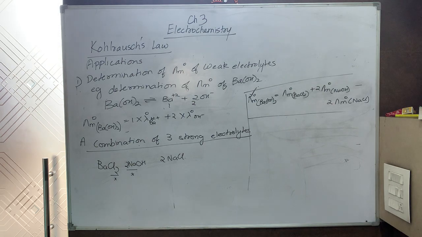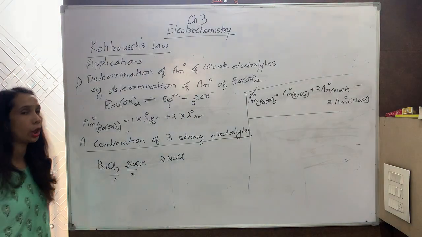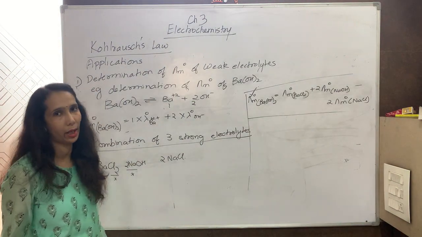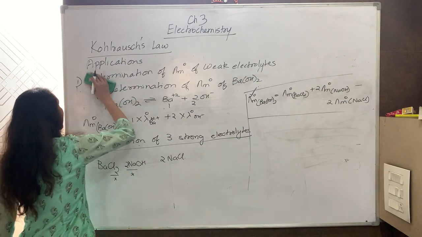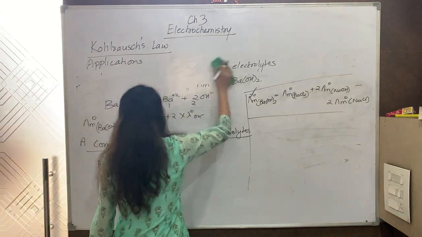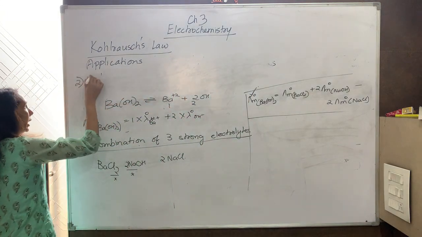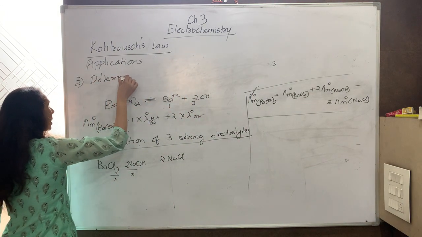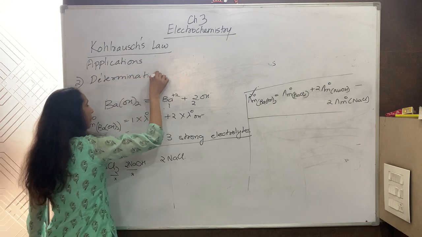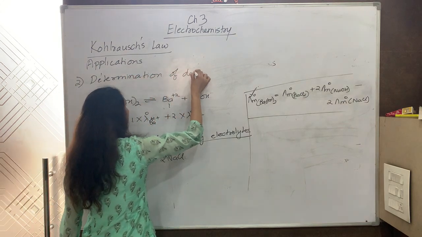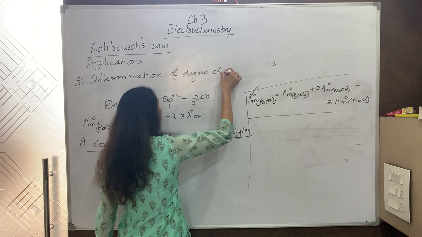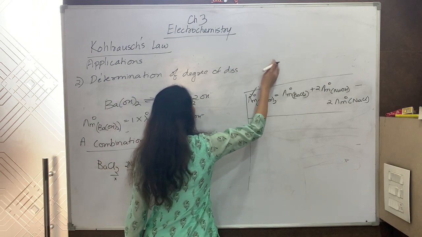So this is about the determination of limiting molar conductivity of weak electrolytes. The first application. The second application of the Kohlrausch law: determination of degree of dissociation of weak electrolytes.